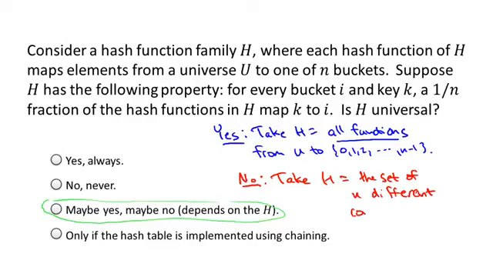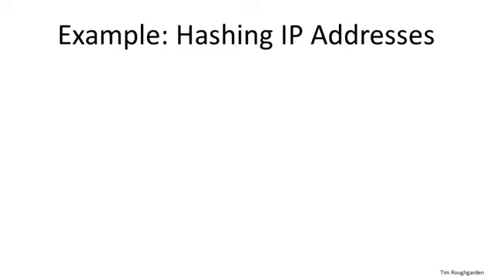If you think about it, this very silly set H does indeed satisfy this very reasonable looking property on this slide. Fix any key, fix any bucket, say bucket number 31. What's the probability that you pick a hash function that maps this key to bucket number 31? Well, independent of what the key is, it's going to be the probability that you pick the constant hash function whose output is always 31. Since there's n different constant functions, there's a 1 in n probability. So that's an example showing that in some sense this is not as useful a property as universal hashing. This is really not what you want. If this is not strong enough, universal hashing is what you want for strong guarantees.